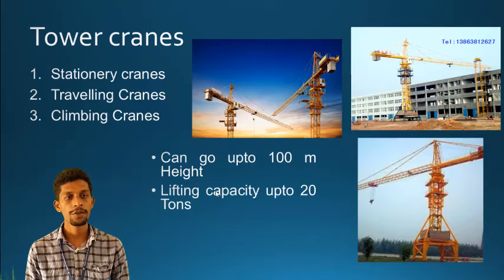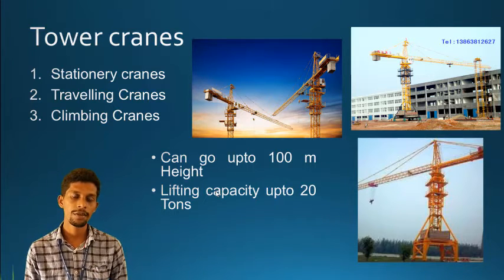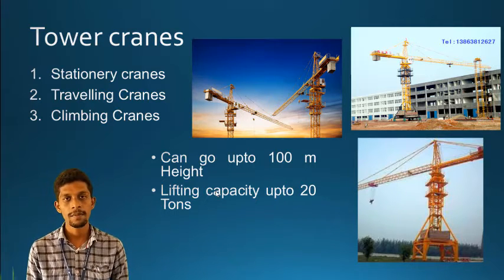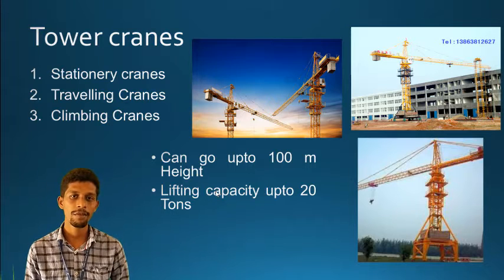The first image shows the stationary crane, which is situated at one place and can reach all over the location, and it can rotate through the full 360 degrees. In the second diagram you can see the traveling crane, which can travel from one place to another.